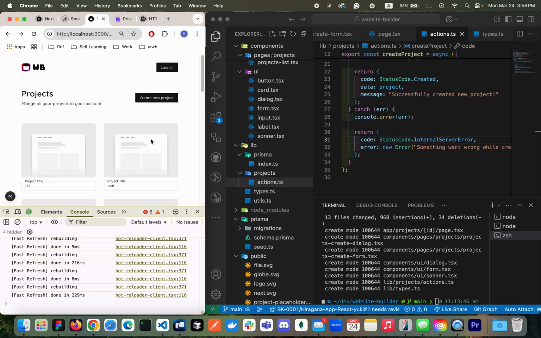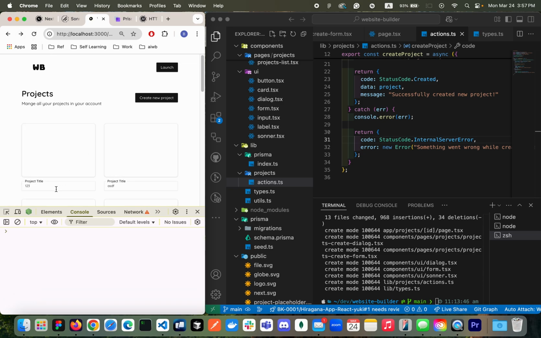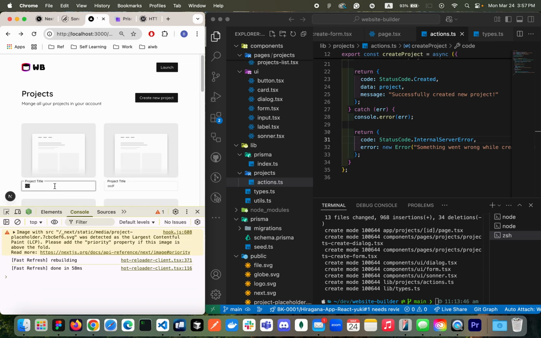So now let's get started with the next one. I'll be implementing the feature that updates the project title. Currently, even though we change it, it doesn't do anything. When I refresh it, it brings it back to the previous one, right? Which is not good.